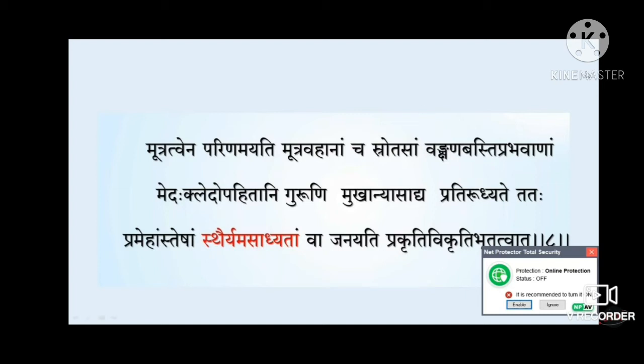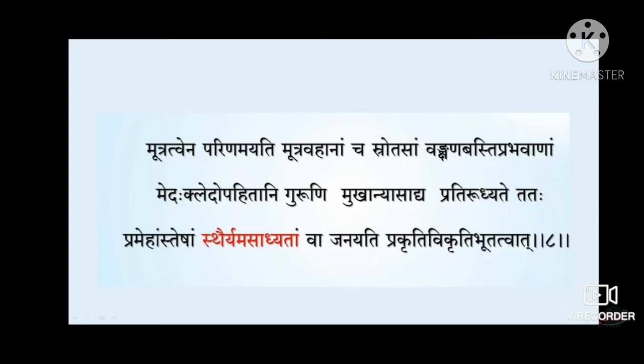While describing Prameha in Nidan Sthan, Acharya Charak has mentioned this shlok: Mutratvena Parinamayati Mutravahanam cha Sotasam Function Basti Prabhavanam Medah Kleta Upahitani Guruni Mukhani Asadya Pratirudyate Tataha Prameha Tesham Stairyam Asadhyatam Va Janati Prakruti Vikruti Bhutatvat.